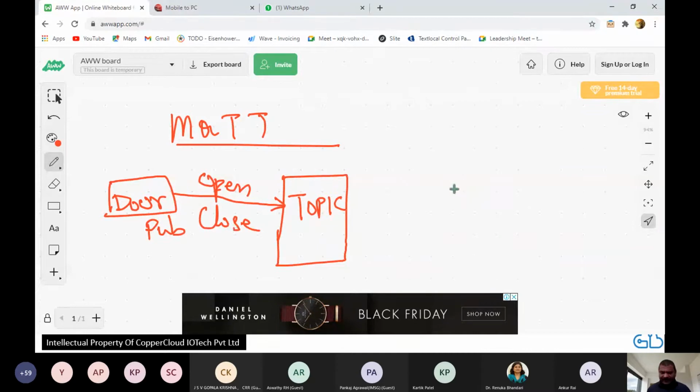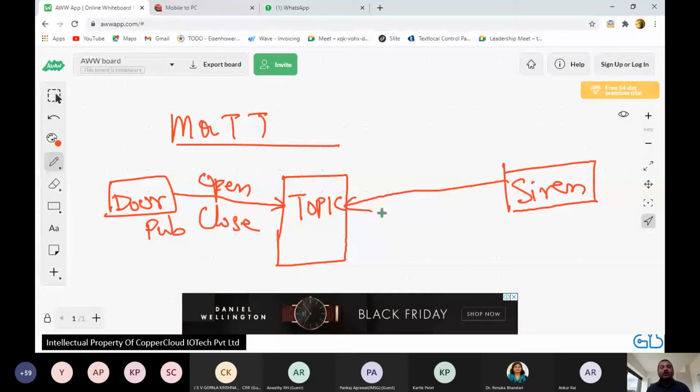Now, anybody who's interested to know whether the door is open or closed, maybe it's a light, maybe it's a siren, maybe your mobile phone wants to get an alert when somebody has opened your door and you are on vacation. So that becomes a subscriber. Okay, let's say it's a siren. You are on vacation. Whenever the door opens, your siren is expecting to get a message and then the siren starts ringing. So the siren will subscribe to a topic where the door is publishing.